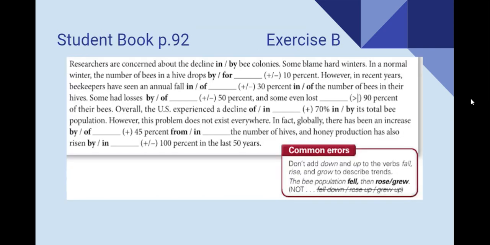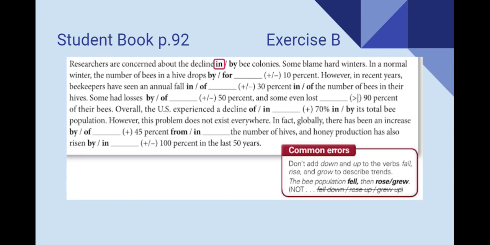Let's continue. Let's go to student book page 92, exercise B. Here, you're going to choose the correct preposition in order to complete the text. Also, write one of the words that we saw previously. Roughly, approximately, up to, etc. Let's see the first. Researchers are concerned about the decline blank bee colonies? Since we have a noun, should we use in or by? That's right, we're going to use in. Now pause the video and work on the rest, please.